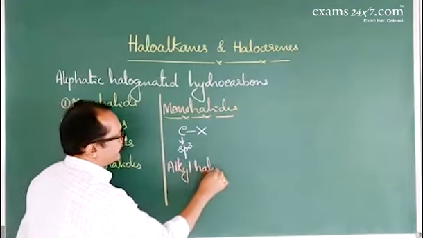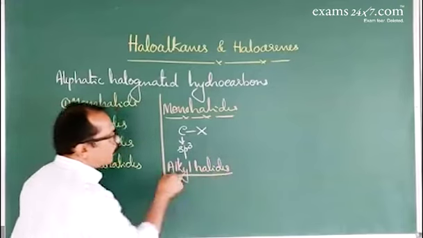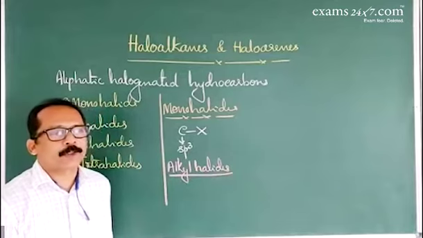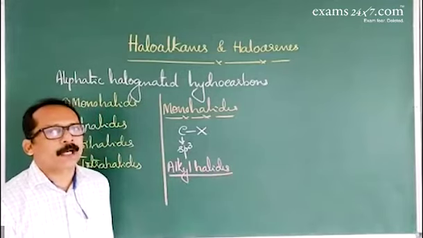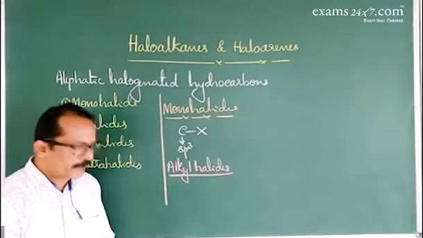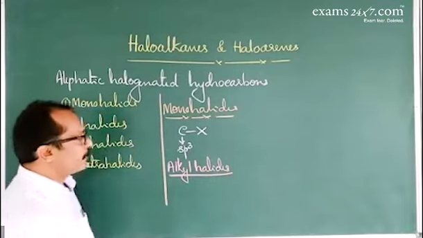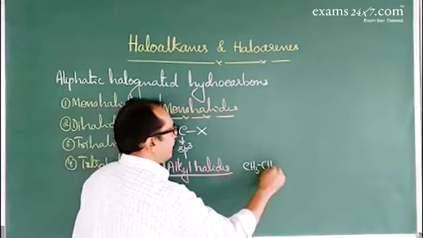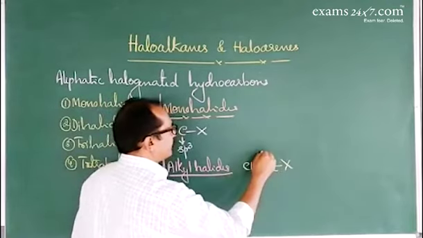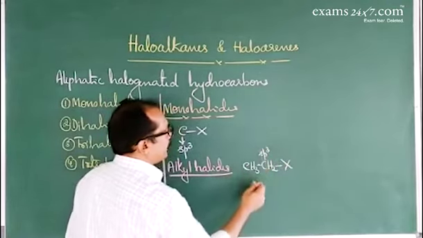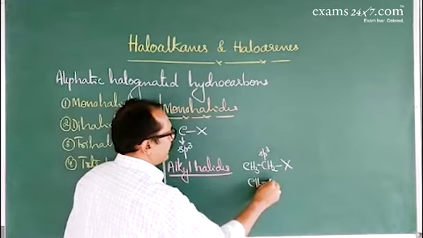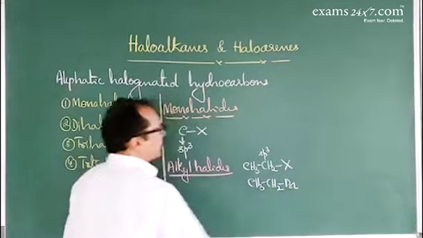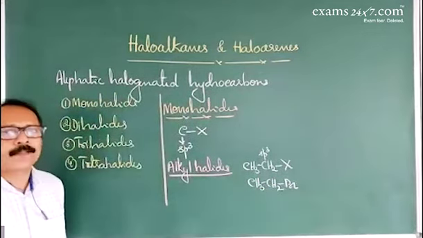Alkyl halides are monohalogen derivatives of alkanes, where the halogen atom is attached to a saturated carbon atom, sp3 hybridized carbon. For example, CH3CH2X, this is sp3 hybridized carbon. We can take bromoethane or chloroethane or methyl chloride.